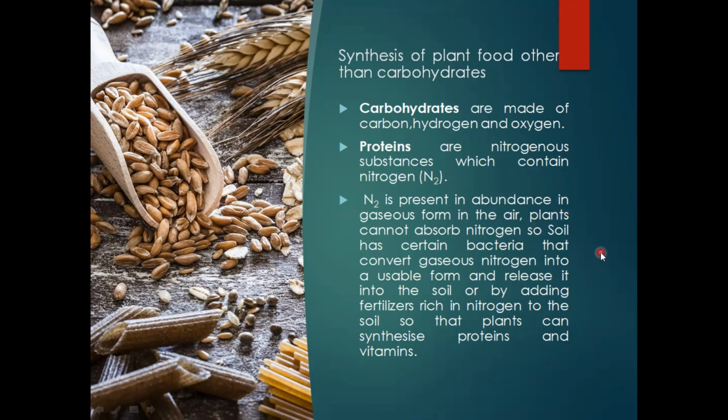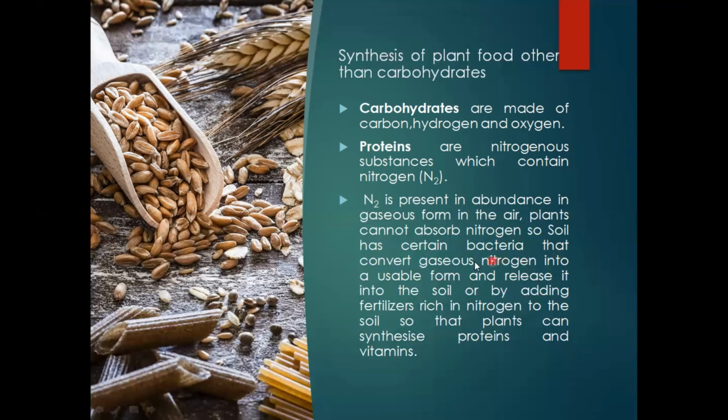Nitrogen is one of the important components of the air. It is present up to 72% in air. So nitrogen is present in abundance in gaseous form in air, but that is useless for all plants and all organisms unless it is converted into ions of nitrates and nitrites. So plants are not able to absorb this nitrogen directly from the air.